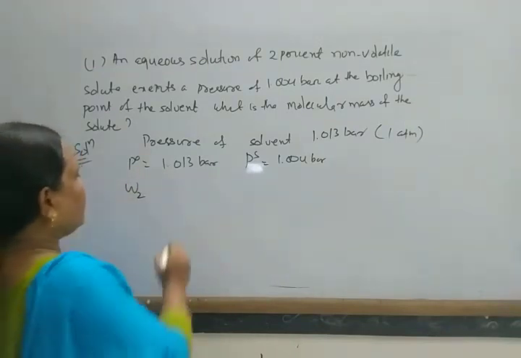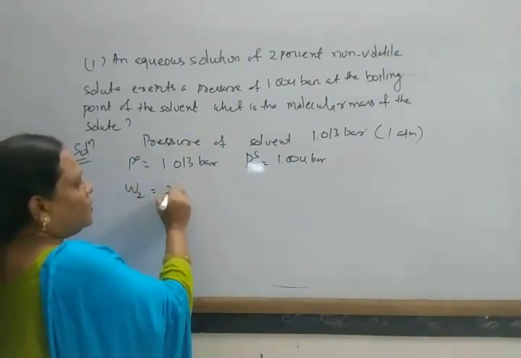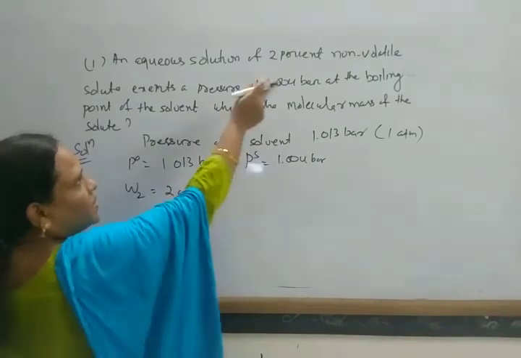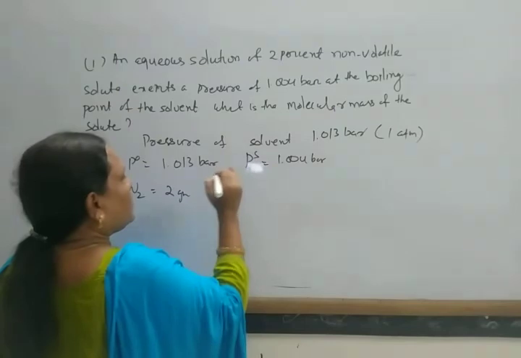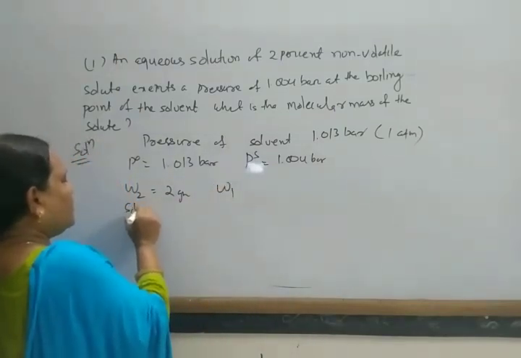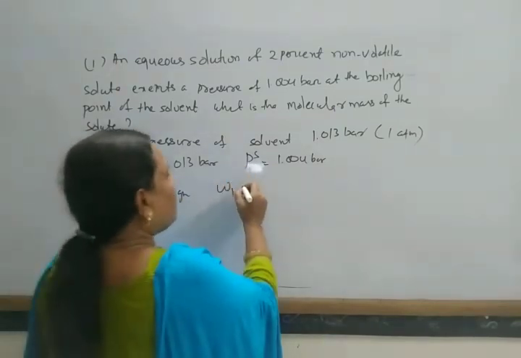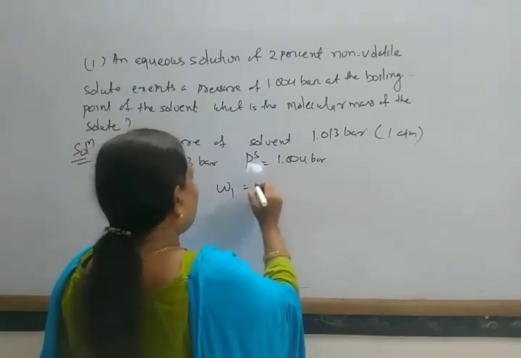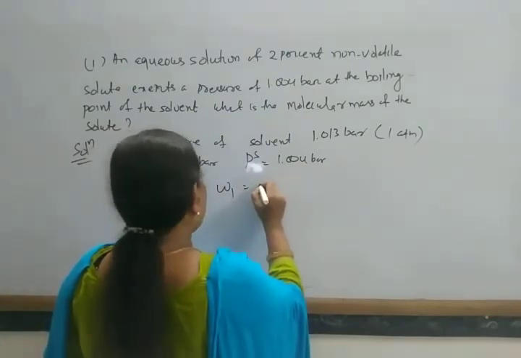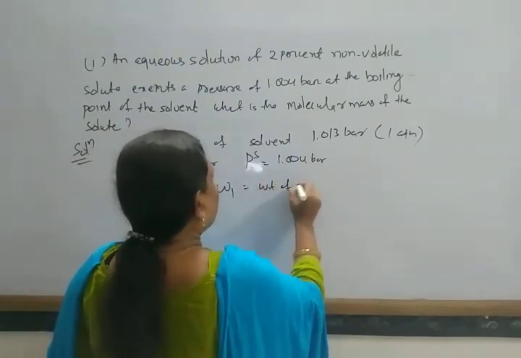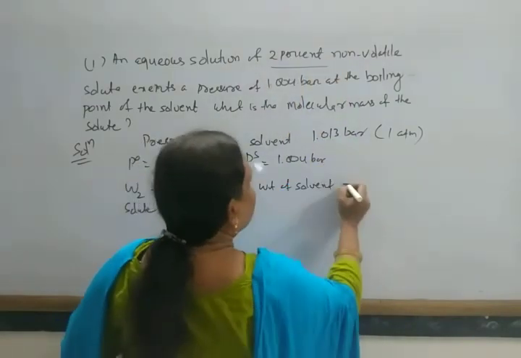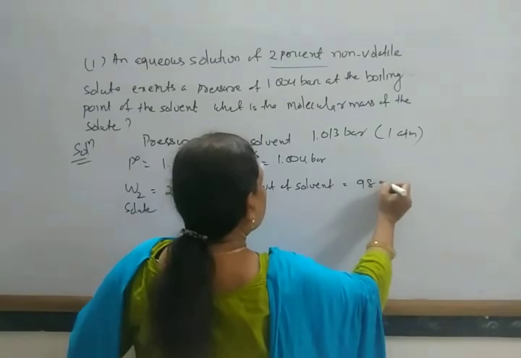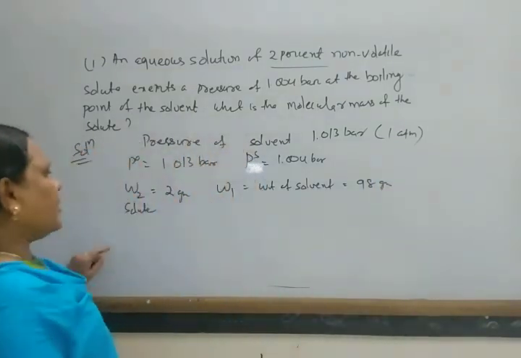Then the weight of solute W2. What is the weight of solute? 2%, suppose this is equal to 2 gram. And W1, what is the value of W1? The weight of solvent, given 2%, is equal to 98 gram.